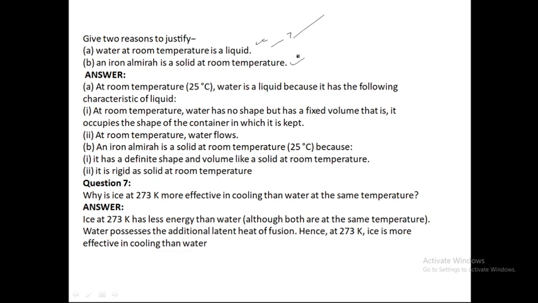An iron almirah is a solid at room temperature. Why is the iron almirah solid at room temperature? Because at room temperature it has a definite shape and size. It is also rigid.